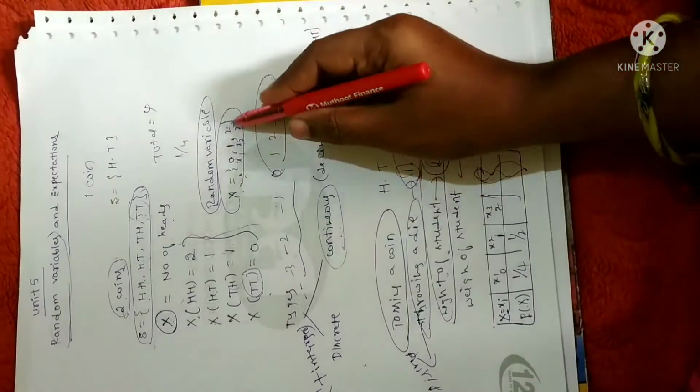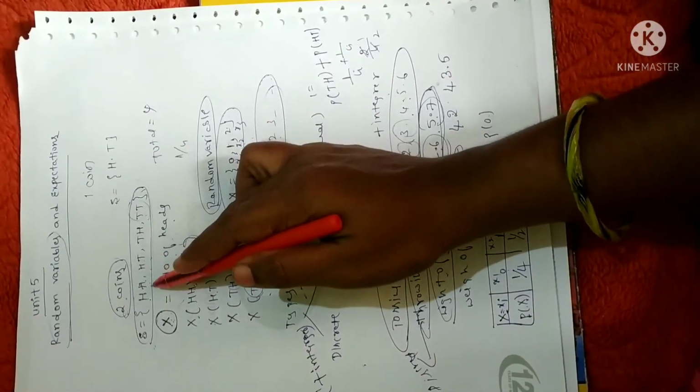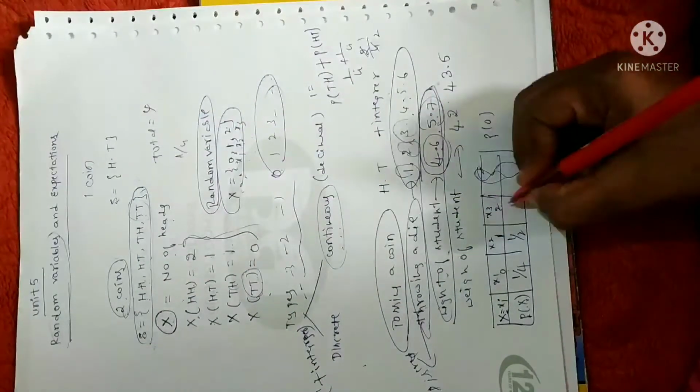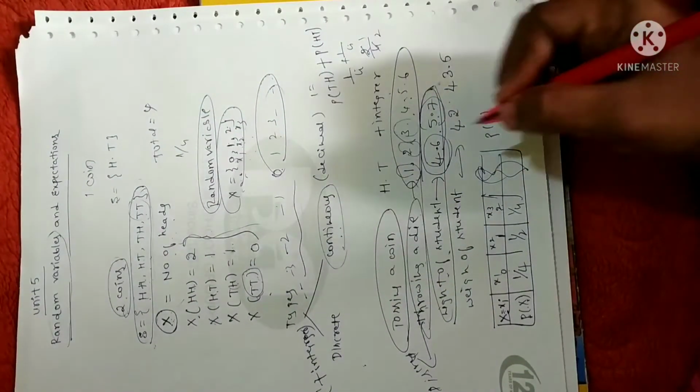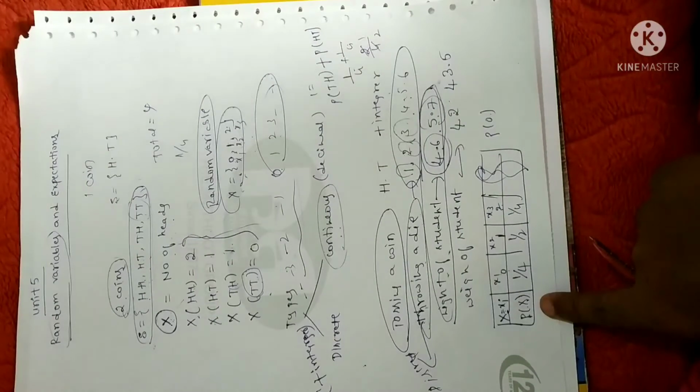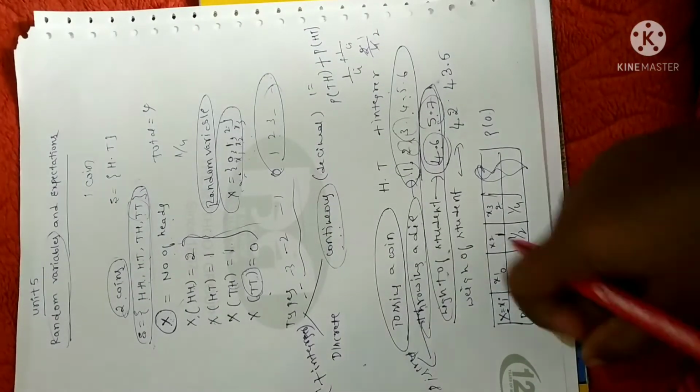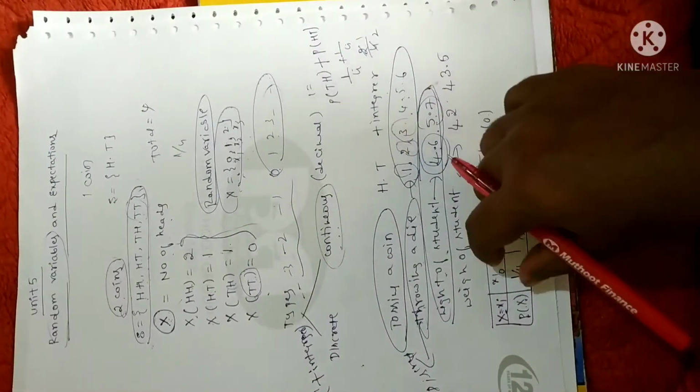Similarly, 2 is a reference to heads. The probability of getting two heads in this particular example is 1 by 4. Anyhow, this is none other than a probability distribution. You will understand well while solving the problems, so you just remember this.